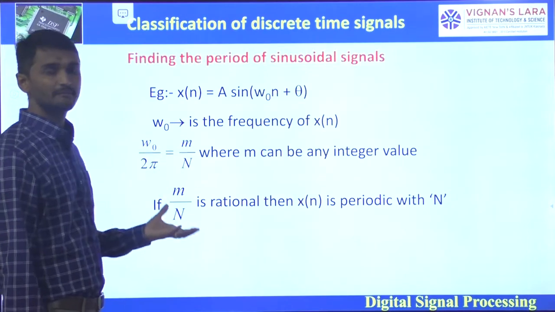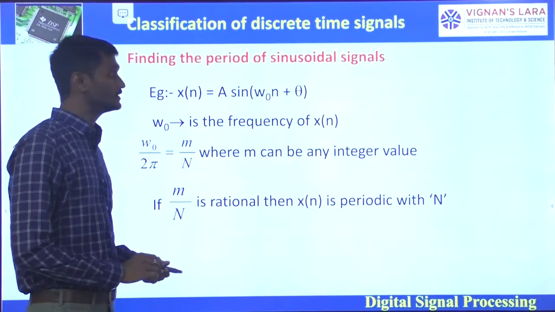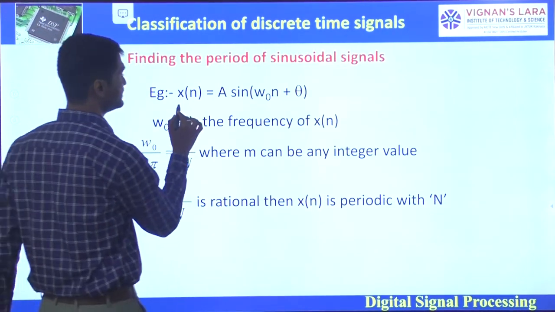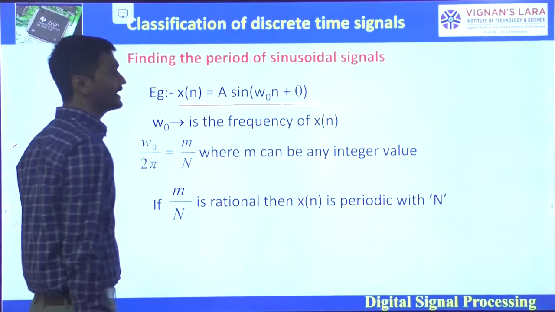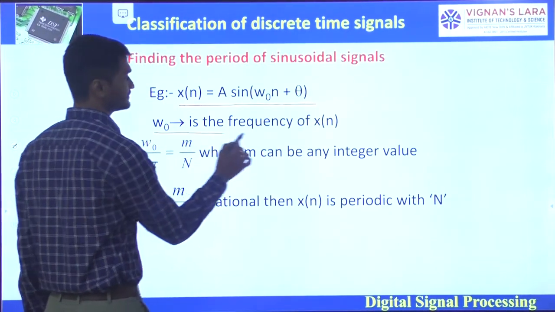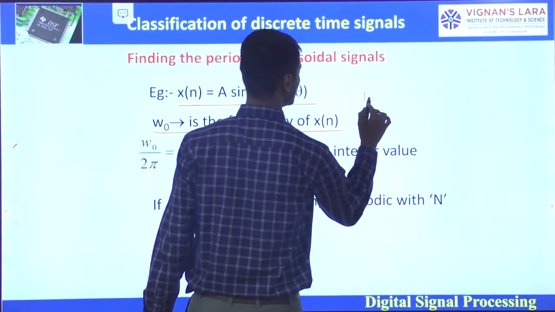So how to find the fundamental period of the given signal? Here I am considering the sinusoidal signal, that is x of n is equal to A sin omega naught n plus theta. We know that omega naught is the fundamental frequency of x of n. We know omega naught is equal to what?